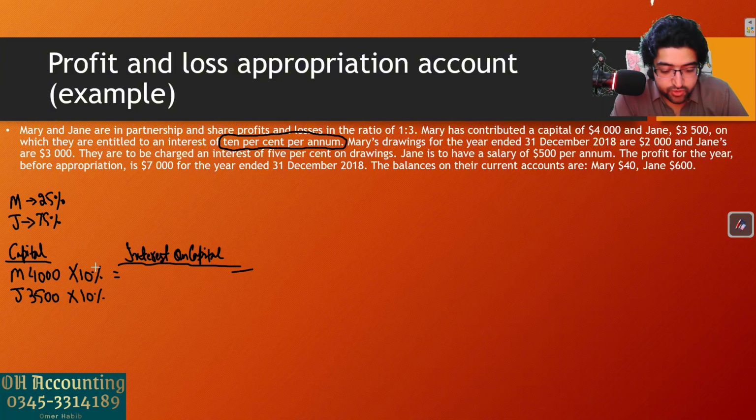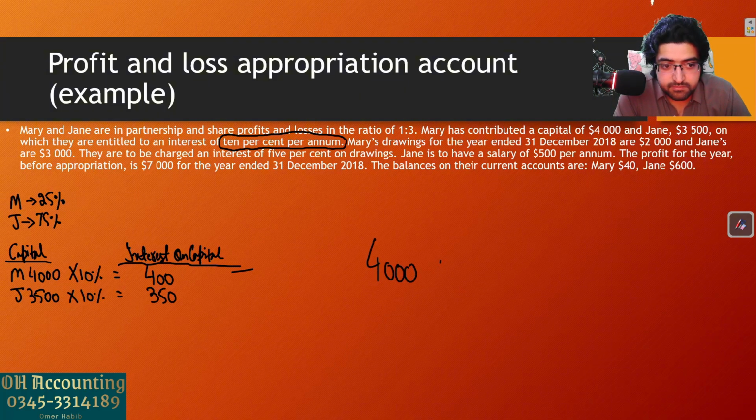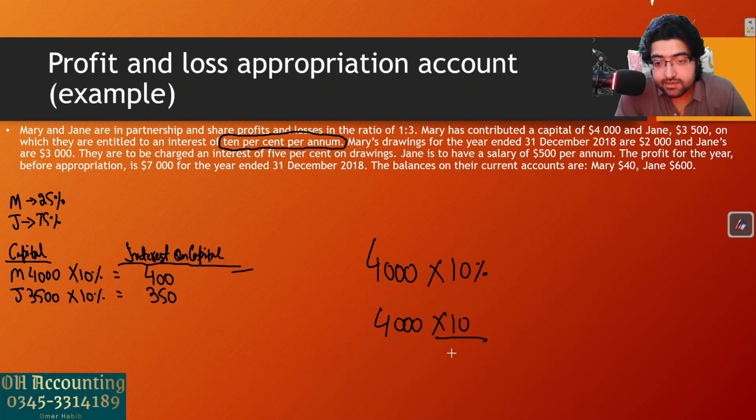So you simply have to use your calculator. 4,000 multiplied by 10, and you can shift and click the percentage sign to simply find it directly. Okay, and then this will be 350. If you don't know how to click the percentage sign, you can do this. 4,000 multiplied by 10%, which means 4,000 multiplied by 10 upon 100, and then use your calculator and get the answer.